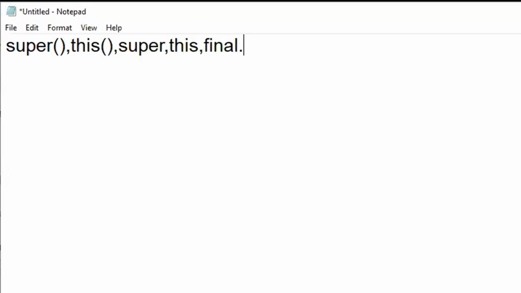You can ask those questions and be clear about when to use what and where to use what. When to go with a super constructor, when to go with a super keyword, when to go with this keyword, and when to go with this constructor. And I told you this constructor is very rarely used. And final is when you don't want to change the values of a particular thing, then you will make it final.